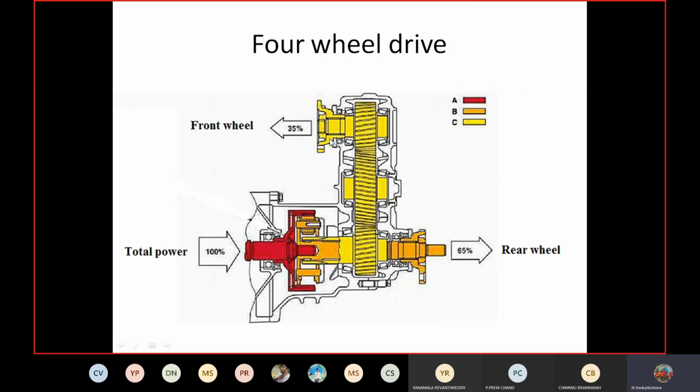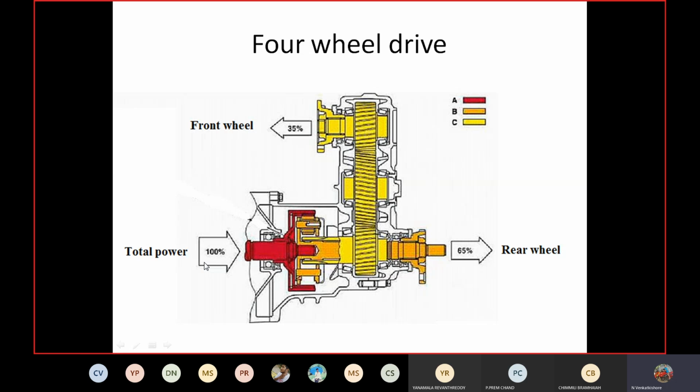There is a third one, we can call it a four-wheel drive or all-wheel drive. In four-wheel drive, the power is transmitted to the front wheels as well as the back wheels. Like this, for all the wheels, we transmit the power. What is the use of transmitting power to all the wheels? If you transmit power to all the wheels, it will have better grip, and better turning is possible in case of four-wheel drives.